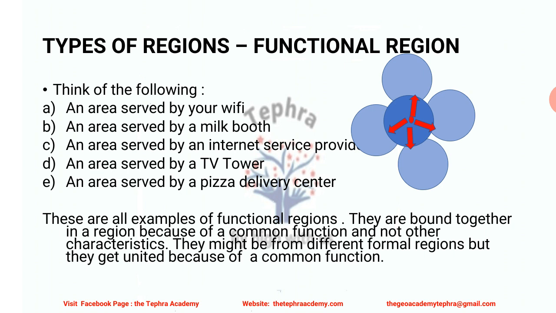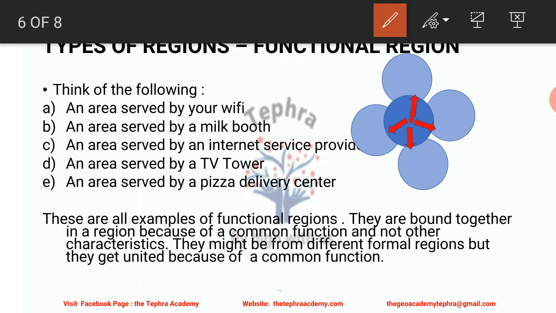They are bound together in a region because of a common function and not other characteristics as in formal regions. Just look at this diagram which I have drawn. For example, there could be four different formal regions. They have their own common characteristics and their own boundaries. The red circle in the middle is, say, a pizza delivery center. The pizza delivery center is actually going into these four different formal regions. The person who delivers the pizza is going to four different formal regions.